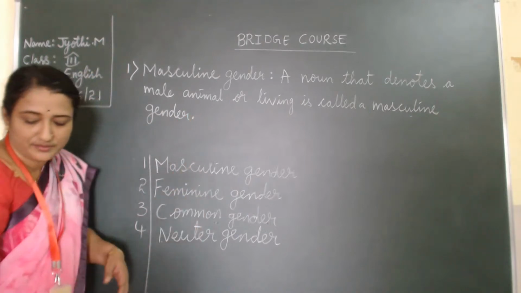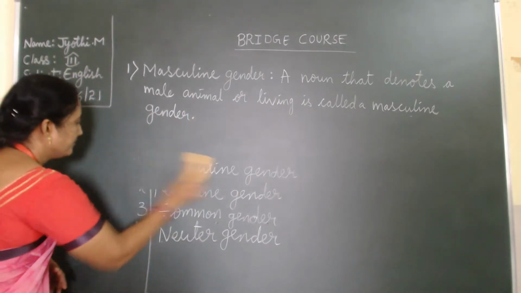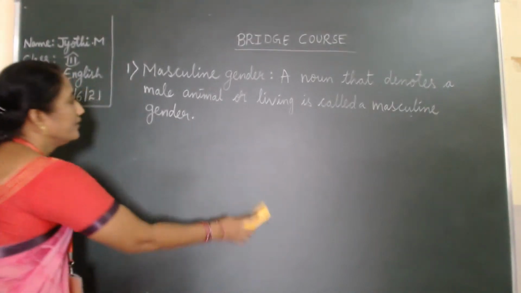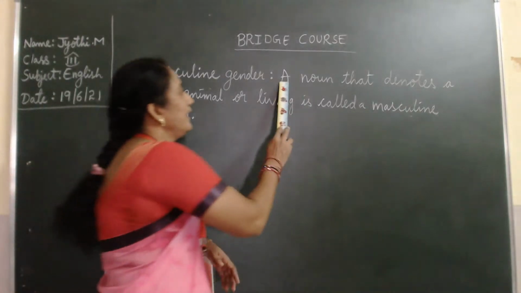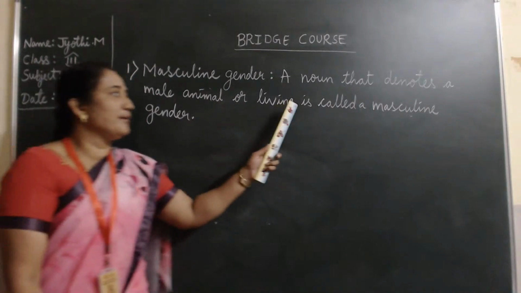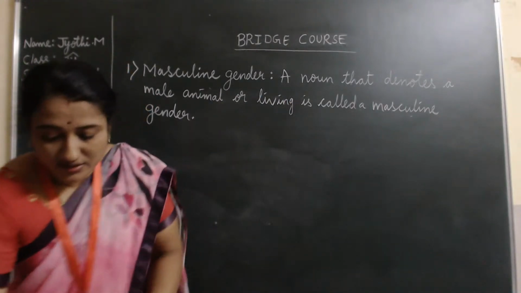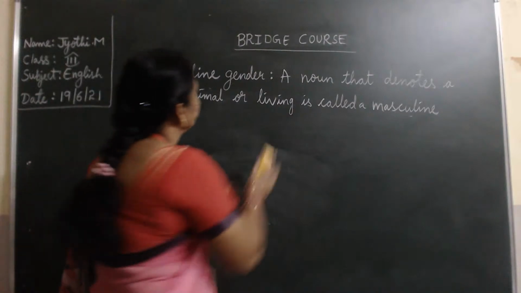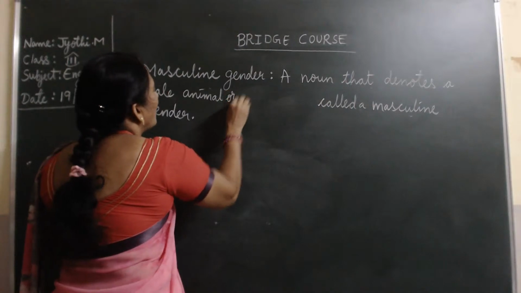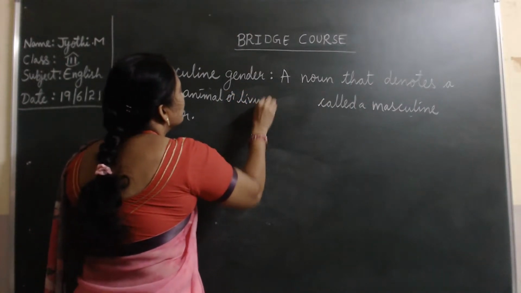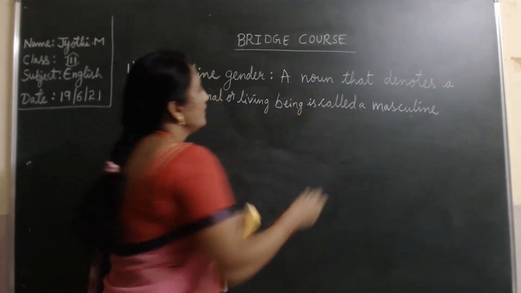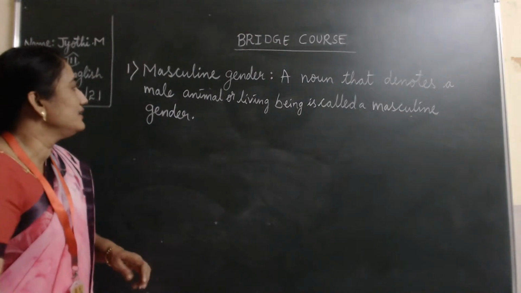Take down this definition, children. What is the masculine gender? A noun that denotes male animal or living being is called a masculine gender.